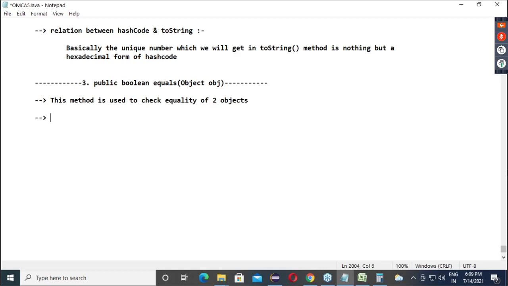And my question is, this method is accepting only one object, then where is the second object of comparison? Who got the answer?